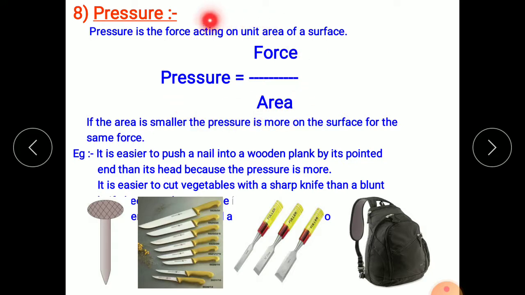Now by looking at this formula you can understand that the impact of force, this pressure, depends not only on the magnitude of force but on the surface area also. It means if the same force is applied on a smaller area, it will create more pressure and more impact. If the area is smaller, the pressure is more for the same force. Okay, this area, you see, is in the denominator, that's why area is inversely proportional to the pressure. If for the same force the area increases, the amount of pressure will decrease.